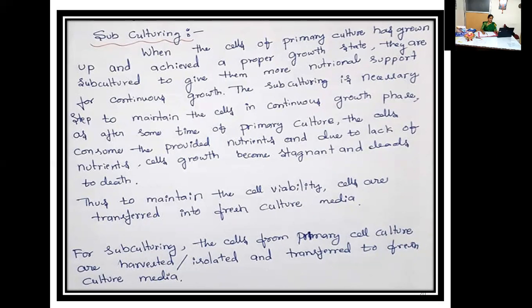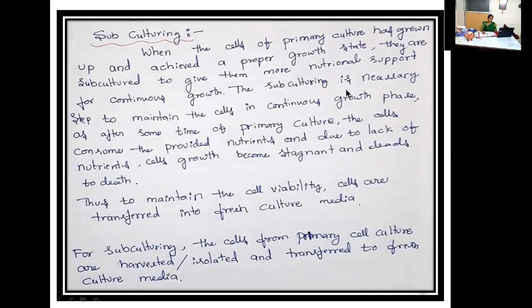When the cells of the primary culture have grown and achieved a proper growth state, they are subcultured to give them more nutritional support for continuous growth. The purpose of subculturing is to achieve the state of proper growth.